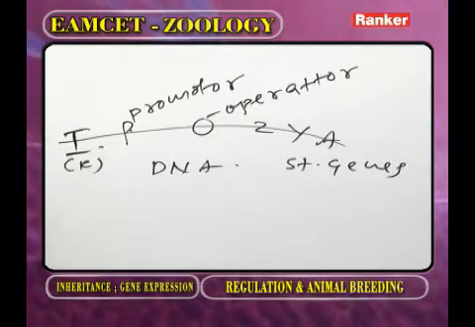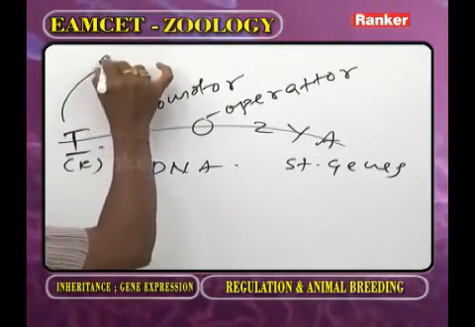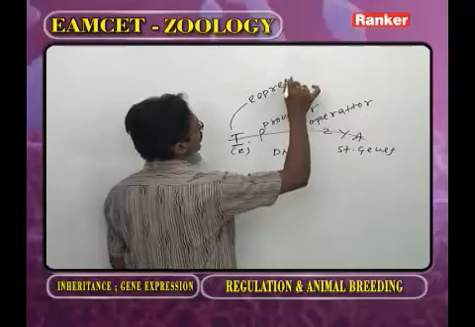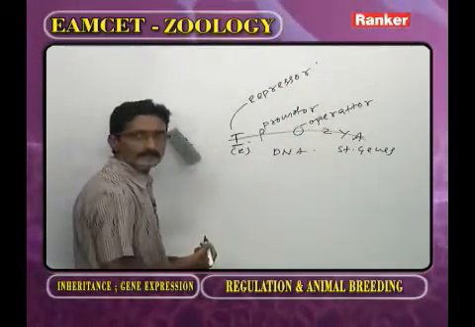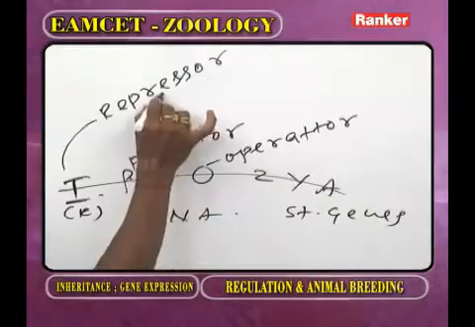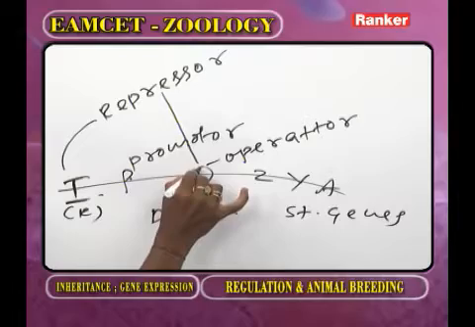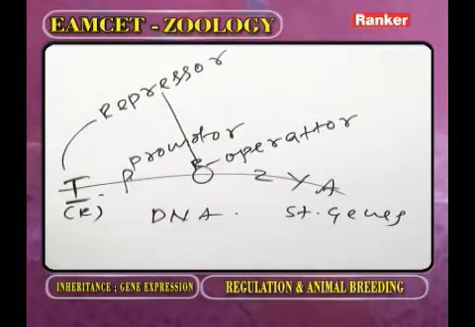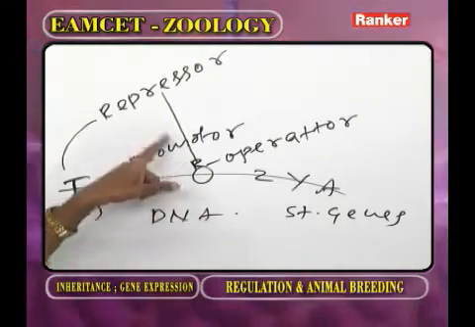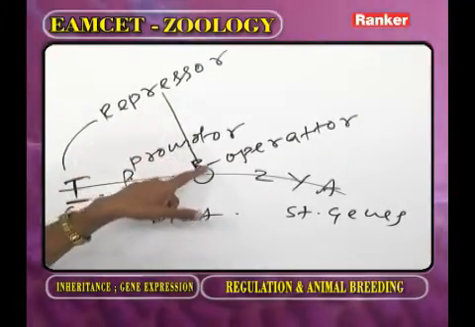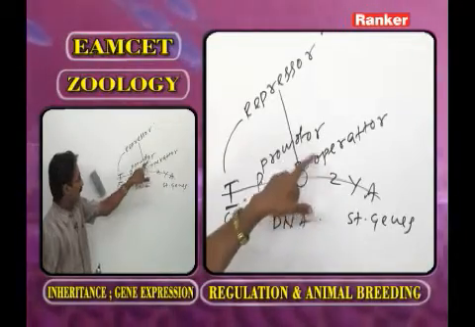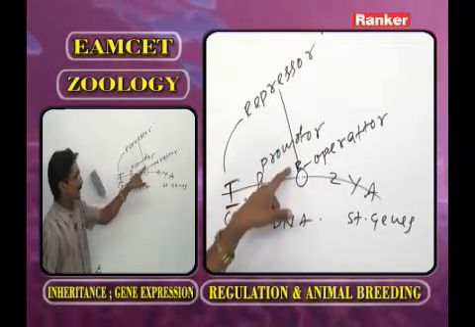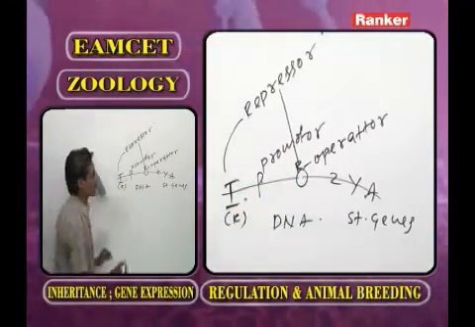Now the regulator gene gives rise to what type of protein? Repressor. Now the repressor binds to operator. Now you observe the diagram. Repressor is a protein. It is attached to operator. As long as the repressor is present, the operator does not work.